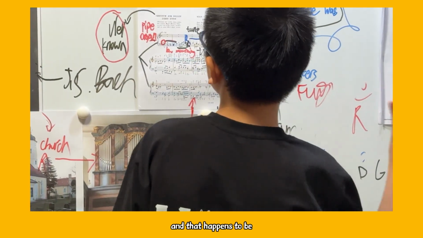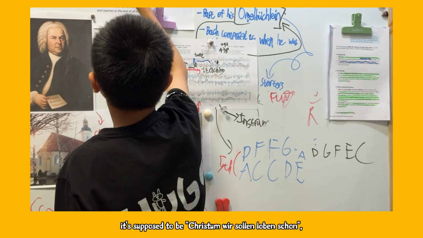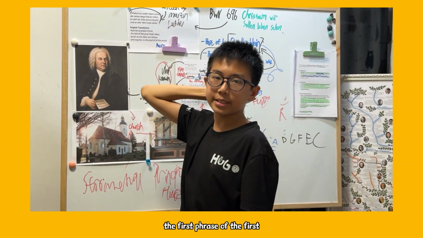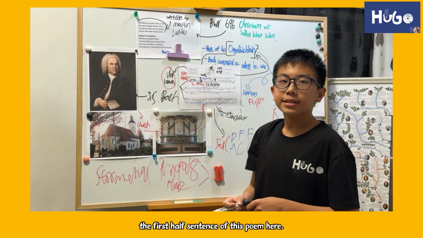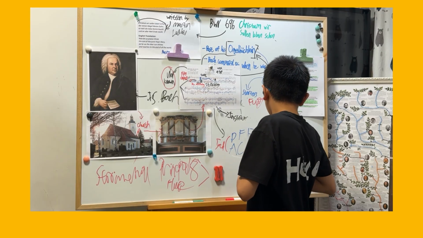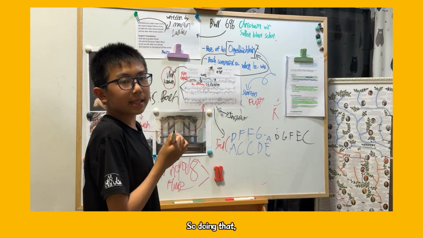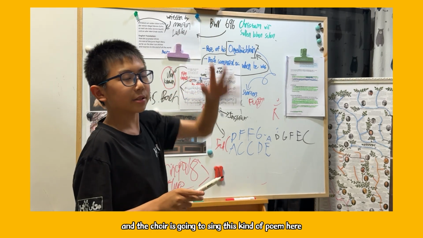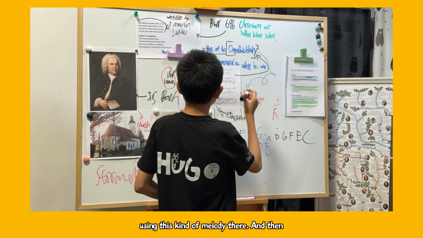And this happens to be, if we put it into words, the Christum sollen loben schon, the first half sentence of this poem here. So this is what we can find throughout the piece at different pitches here. Doing that, because this is a chant, the choir is going to sing this poem using this melody there.